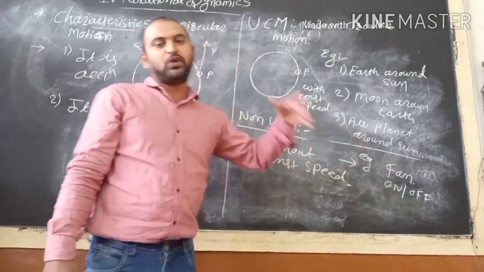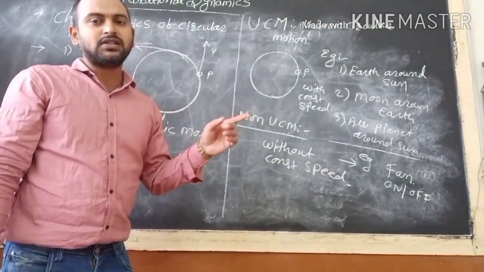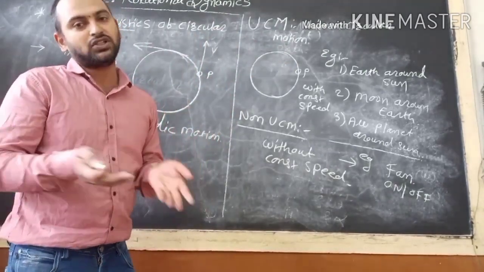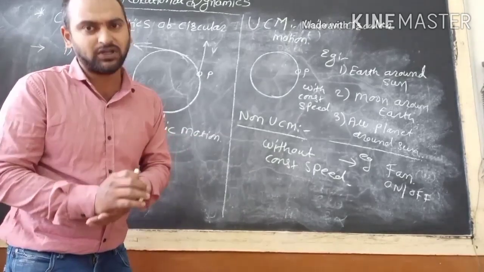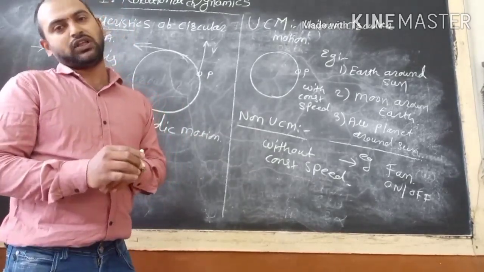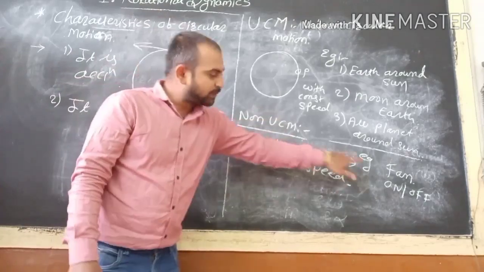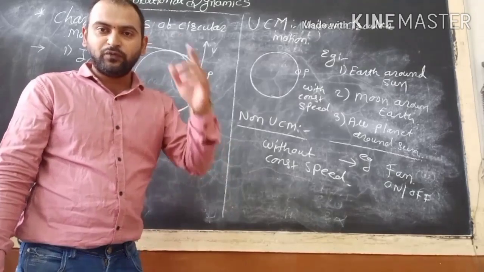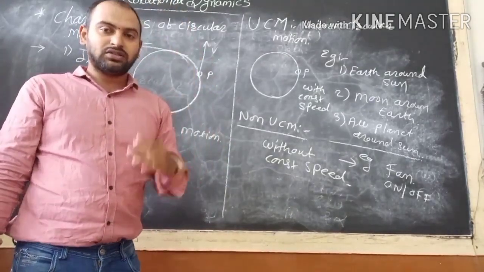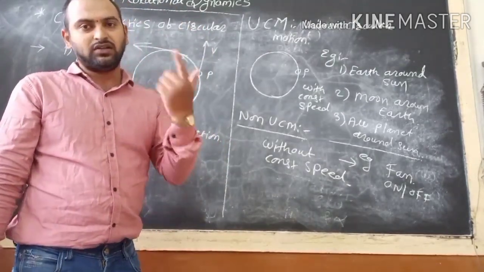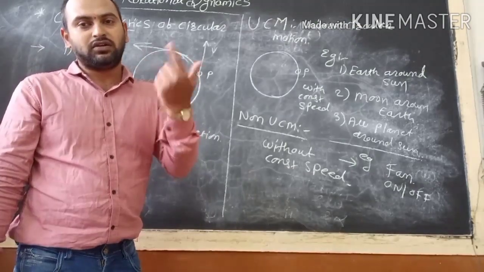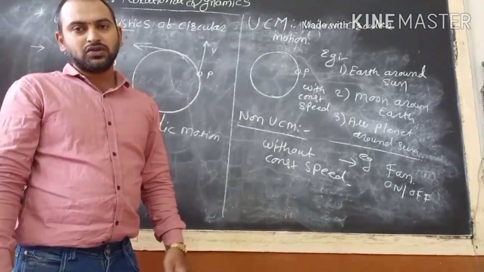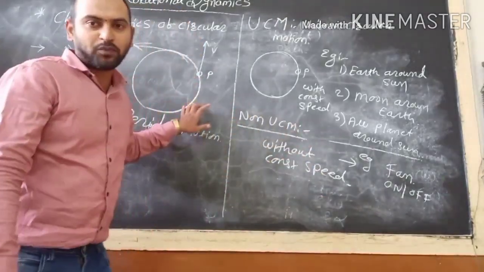The example is a fan. When we switch it on or off, the fan increases or decreases its speed, which means there is not a constant speed. This fan is also an example of UCM, because when we set its speed properly, it continuously rotates at a constant speed. Okay, so I think you understand properly.